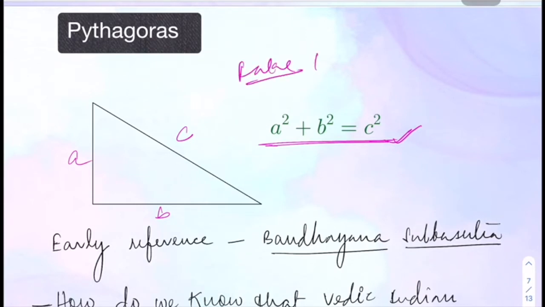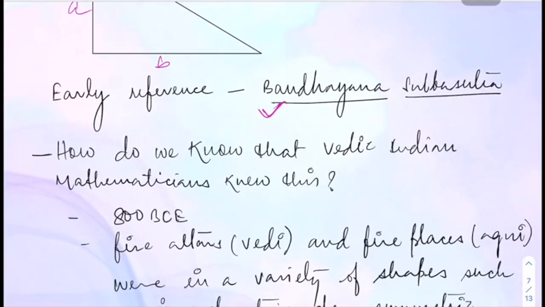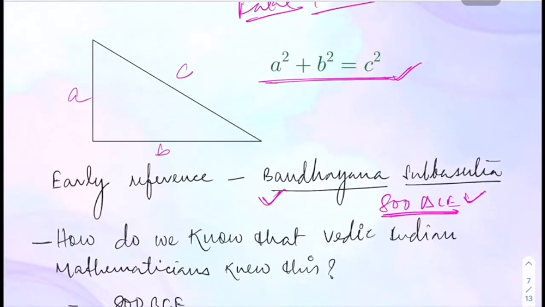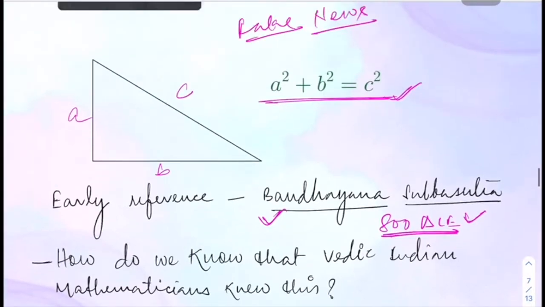Because they are claiming that this Pythagoras theorem has already been mentioned in Buddhayan Sulba Sutra, which dates back to 800 BCE, right? 800 BCE. So that's why they claim that this theorem comes from the Buddhayan Sulba Sutra, but the Pythagoras theorem, as we all know, has come from Greek to us. So this is the tussle.